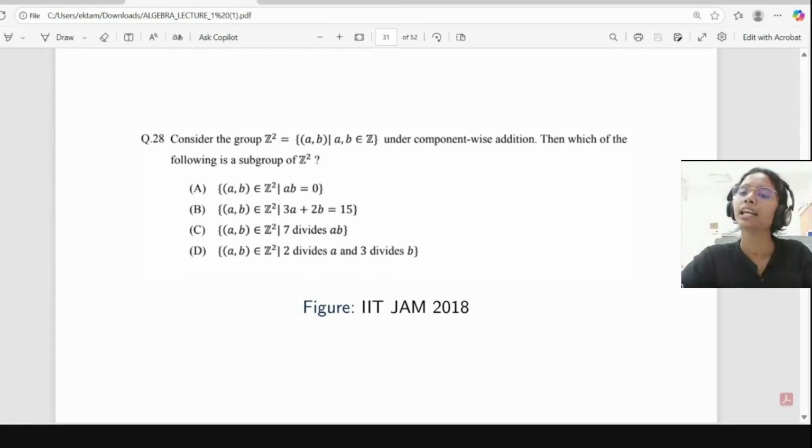So we take all those elements x belonging to G such that ax equals xa.